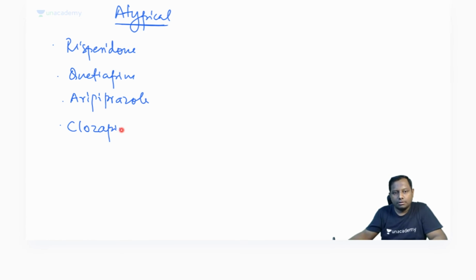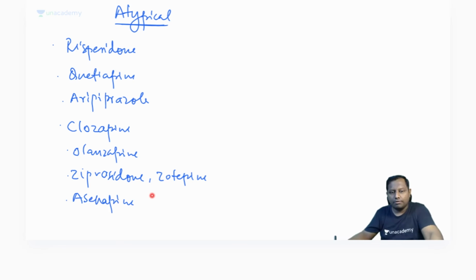This is the first question, doctor. After this discussion, we will be able to solve multiple questions. Risperidone, quetiapine, aripiprazole, clozapine, olanzapine, ziprasidone, zotepine, and asenapine, a recently approved drug available by the sublingual route.